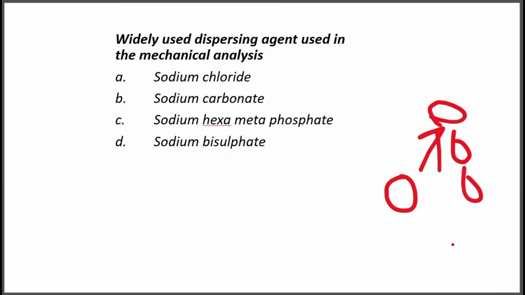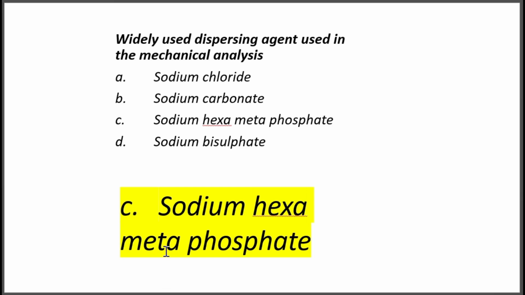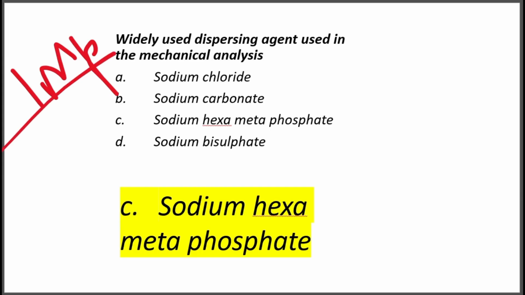Actually, soil particles are cemented by clay, cementing agents, then calcium carbonate, organic matter, etc. So for breaking their bond and separating into the individual particles, what dispersing agent will we use? So here the correct option is option C, sodium hexametaphosphate. So this is an important question. Everyone note that this is an important question regarding the JRF, SRF and ASRB NET exam. So the widely used dispersing agent is sodium hexametaphosphate.